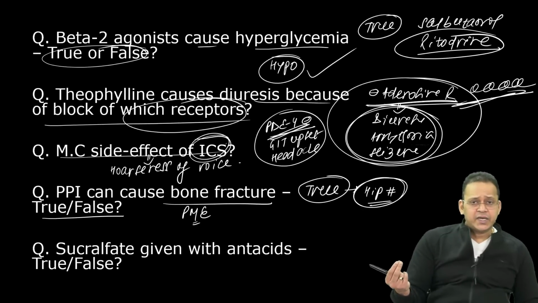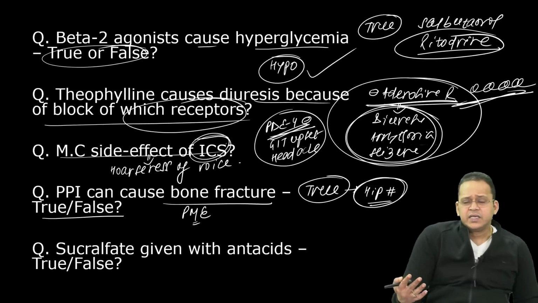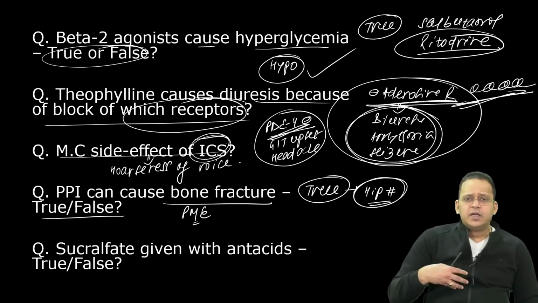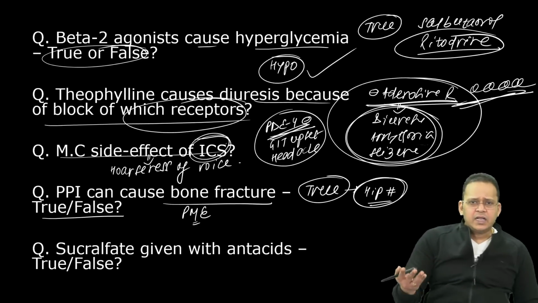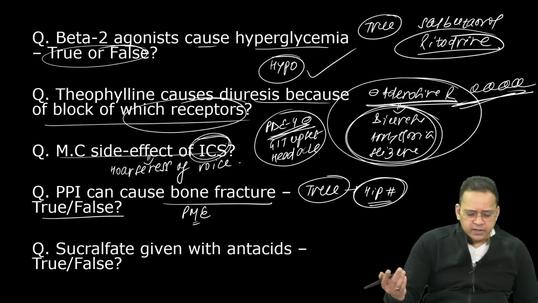So in entire GIT, the one topic which is most important is PPI. I'm not asking you anything about PPI use because पेट से कुछ भी होगा use that has to be PPI. Ulcer, GERD, H. pylori, ZES, anything, right?